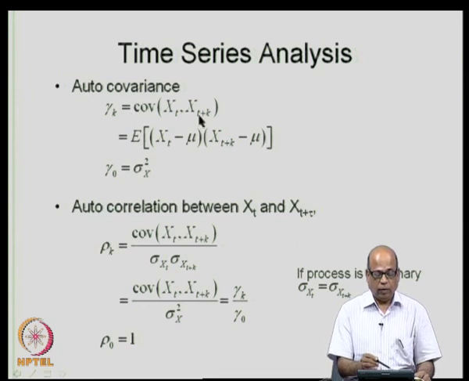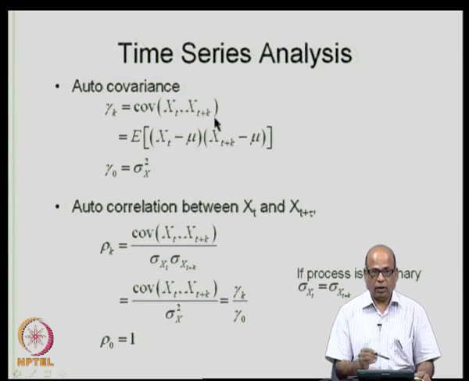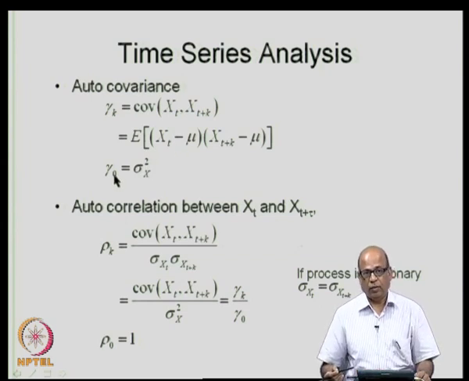So, from this definition, what happens when k is equal to 0? We are talking about the covariance of x t with x t itself, and that turns out to be, in this particular case, gamma naught is equal to sigma x square, which is the variance.